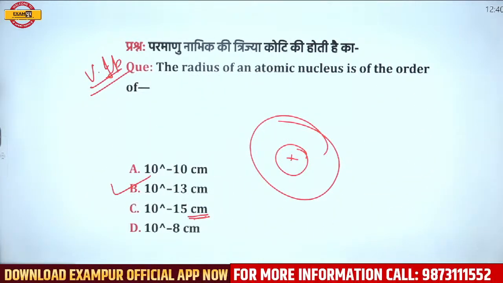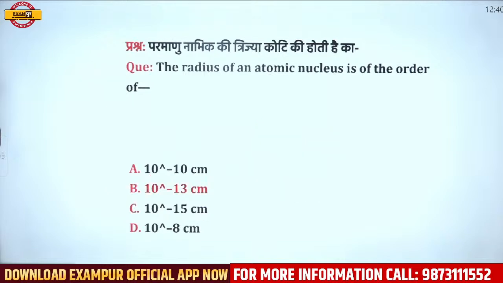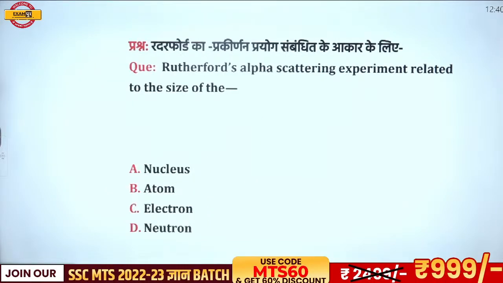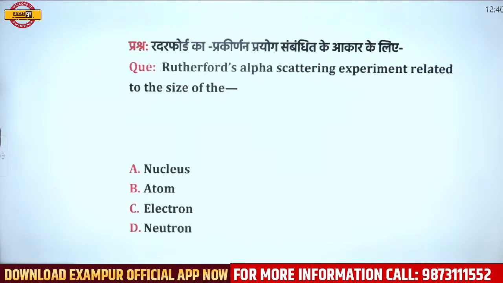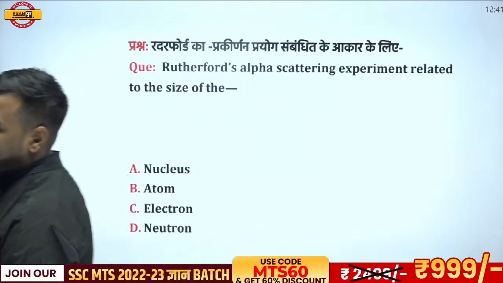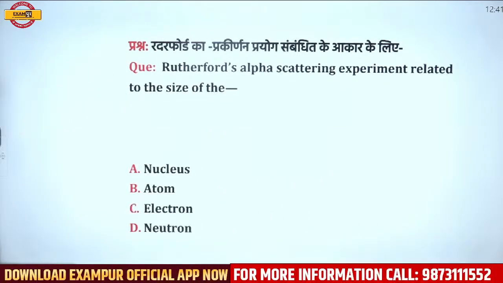Okay, let's move forward to the next question now. Next we have Rutherford's alpha scattering experiment related to the size of the dash. So was it nucleus, atom, electron or neutron? What is the correct answer? Rutherford's alpha scattering experiment, it was related to what? Answer please.